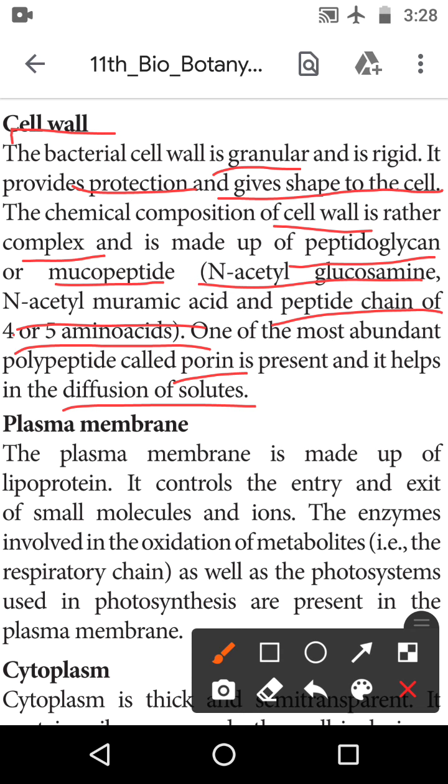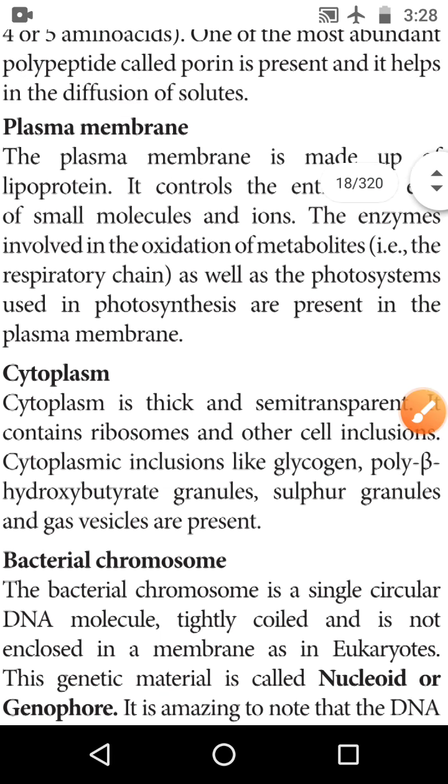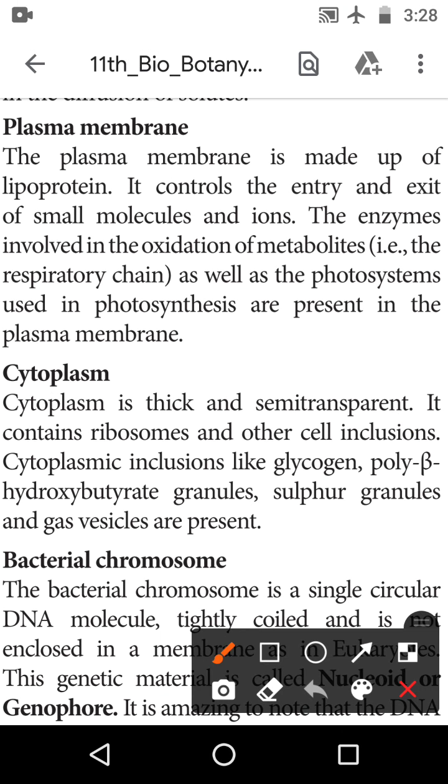It is present and helps in the diffusion of the solute. Okay, next one is the plasma membrane. Plasma membrane, you already know, is the layer outside... the cell wall's next layer is the plasma membrane.